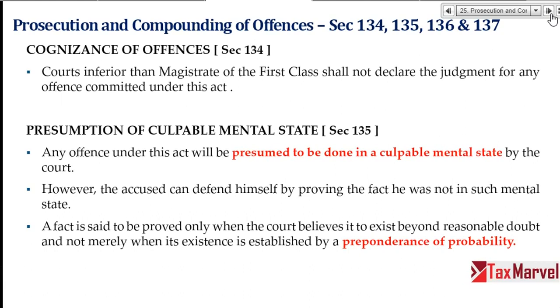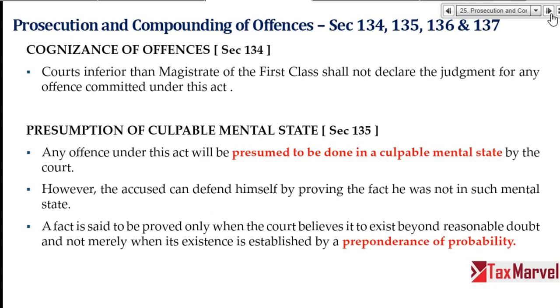So if you see, a normal law of jurisprudence is that one who is making an allegation has to prove. Like if someone has committed a murder, the prosecution will prove that the person has committed a murder, and the proof should be beyond doubt.